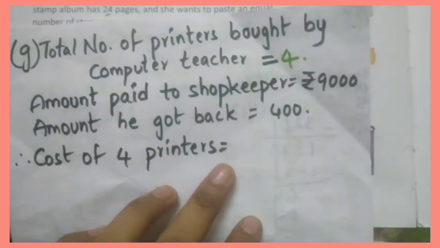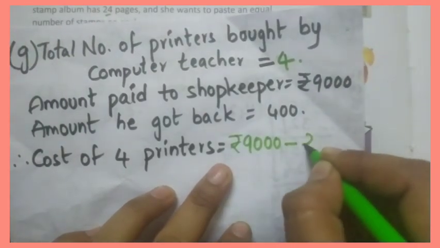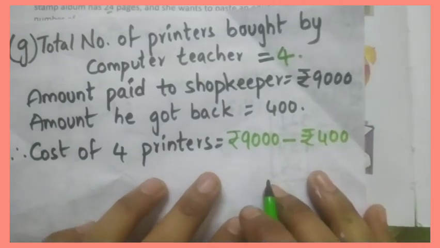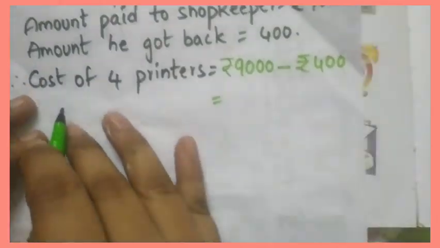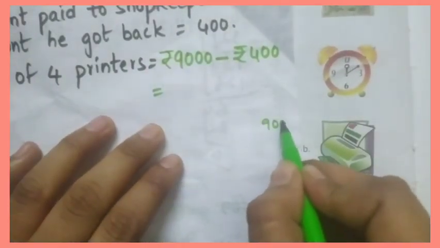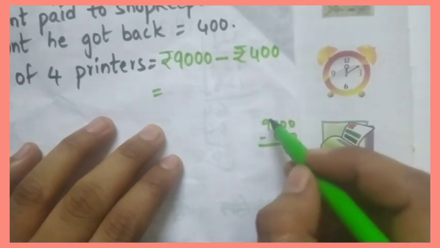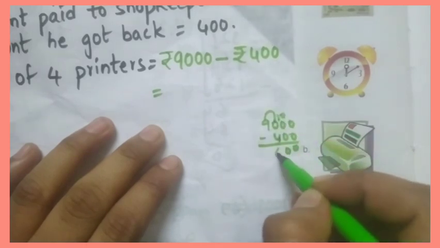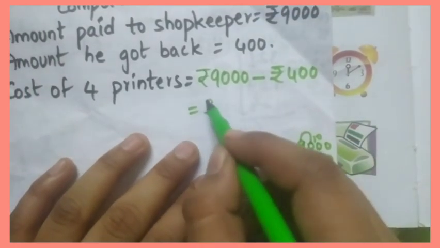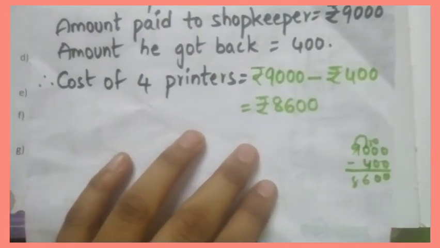9,000 minus 400. Okay. Yes. Look. 9,000 minus 400. 0 minus 0, 0. 0 minus 0, 0. From 0 we cannot subtract 4. So we'll take borrow. It will be 10. 10 minus 4 is 6. Here 8. So therefore the cost of 4 printers is 8,600.